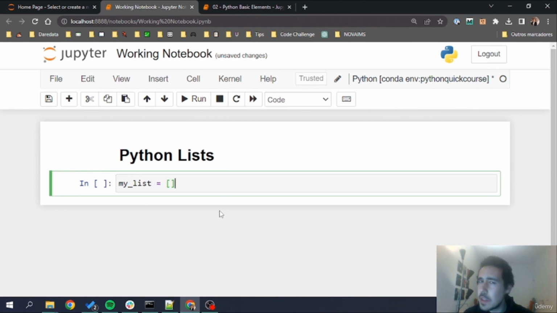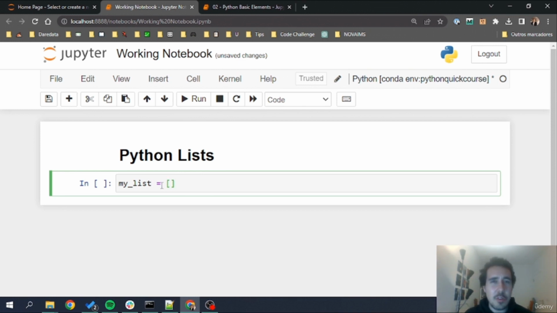Now, don't confuse these square brackets with the square brackets from the indexes. The difference is that these square brackets have an equality sign before. That means that we are assigning something to MyList, and in this case, when we don't have anything right next to the square brackets, that means that we are creating a list. When we have something right before the square brackets, then we are indexing the object. And we can index lists, as we will see.